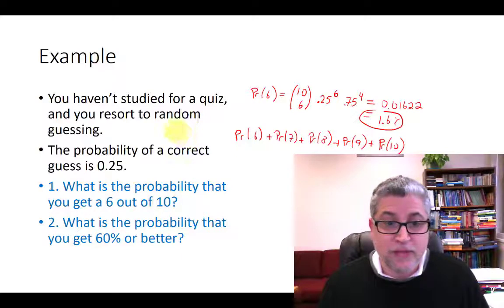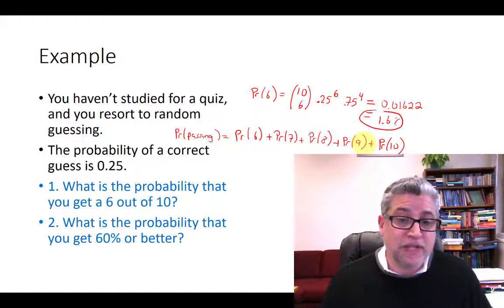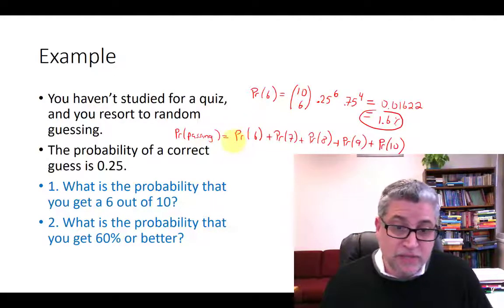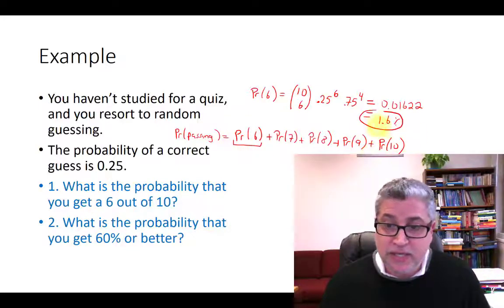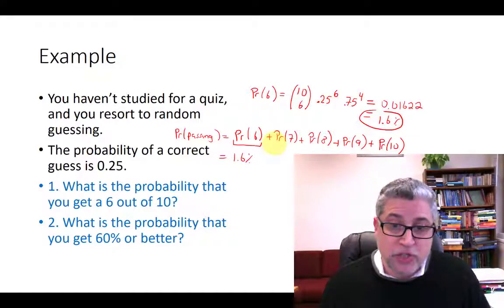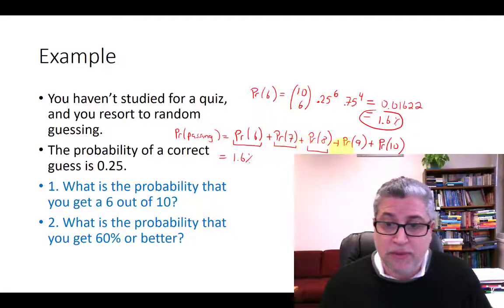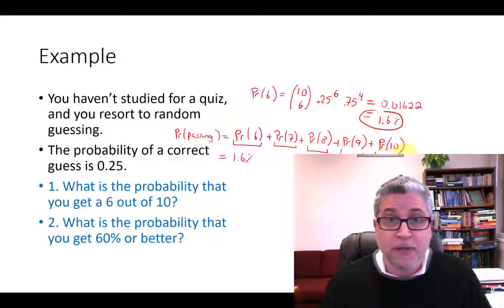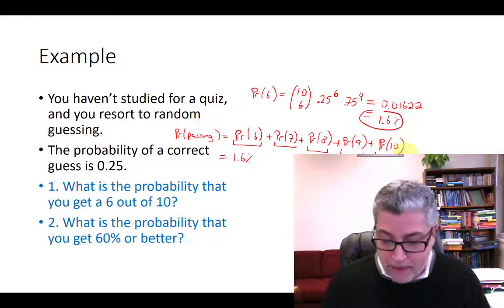So if you want to know the probability of passing, these are 5 mutually exclusive events, so we're going to use an addition rule. We've already done one of these: the probability of getting 6 right was 1.6%. We can just go through these same steps, calculating each of these probabilities individually and then adding them together. So give me a sec, I'll do it on my calculator.